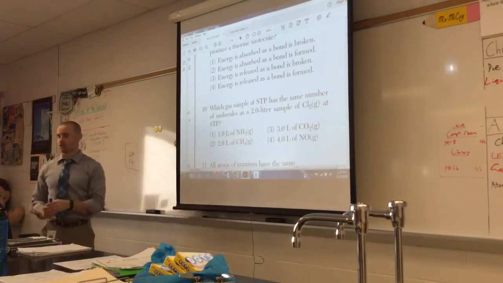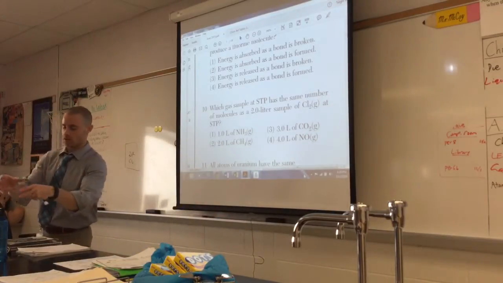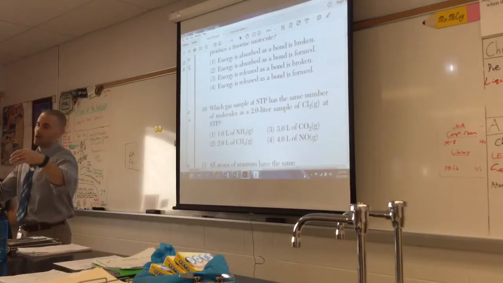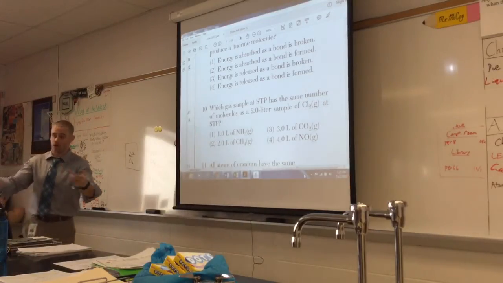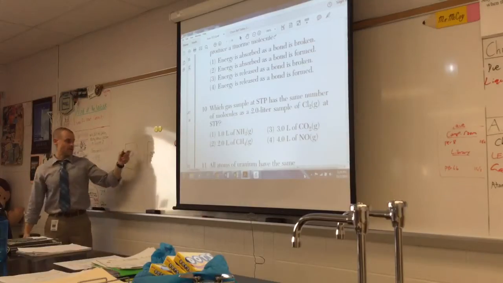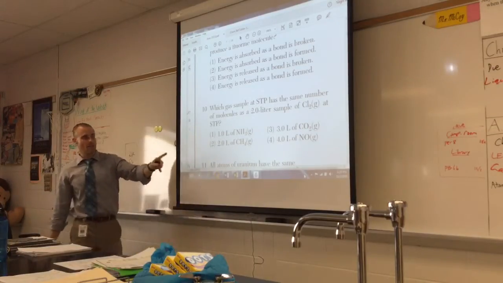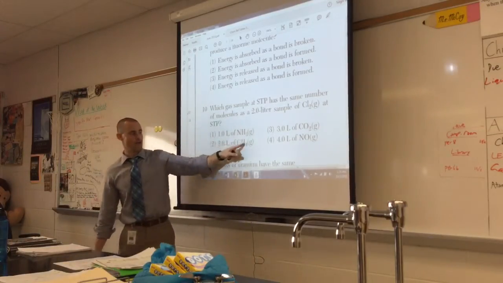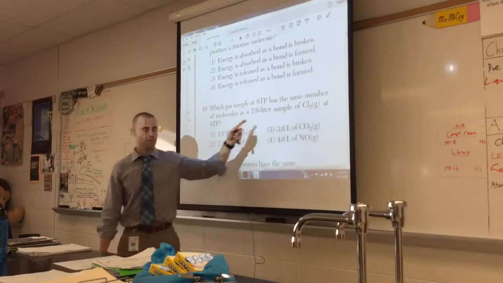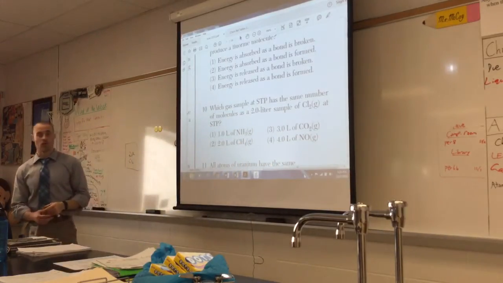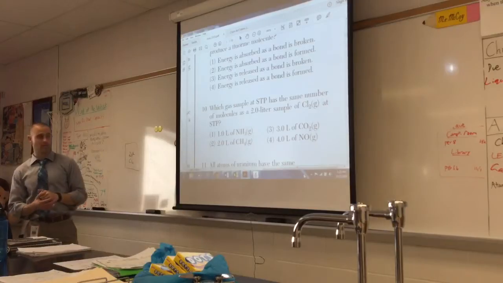The analogy of soda, I'm trying to help you there. So if you have 2 liters of one soda, 2 liters of another, you have the exact same amount of both. Same amount of soda particles. That sounds weird, but so you have the same amount of particles. Why? Because the volume is the same. Has nothing to do with the formula. They're trying to confuse you with that. Okay, that's why I'm going over this question. Next Tuesday, there's one similar to this.